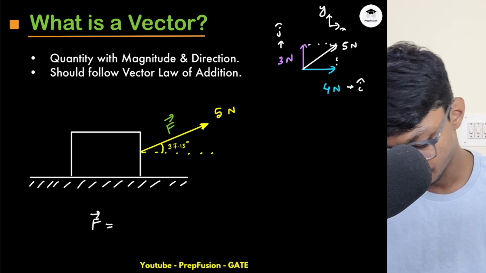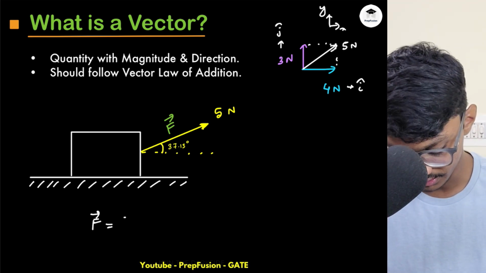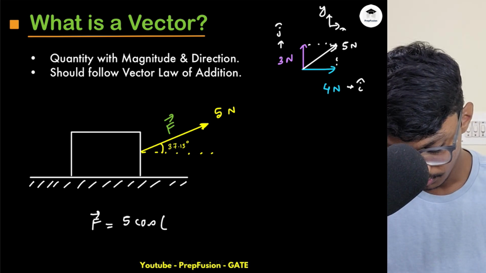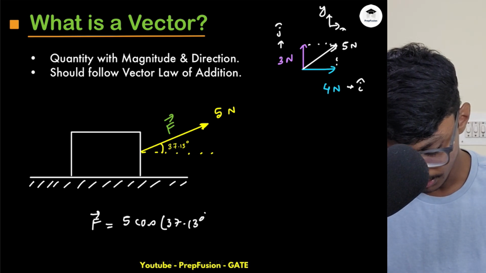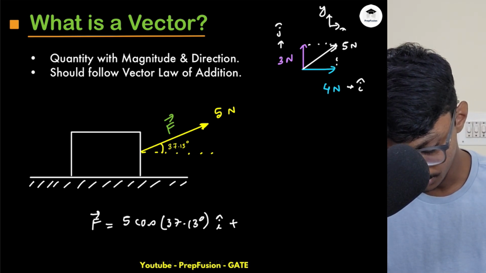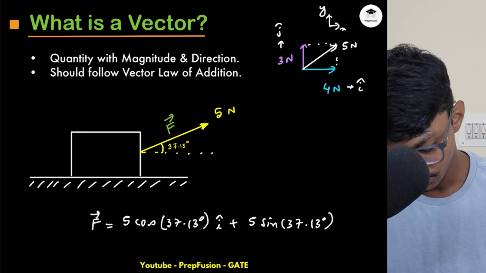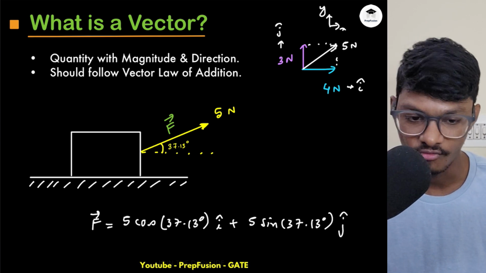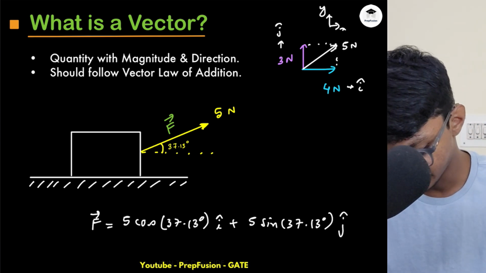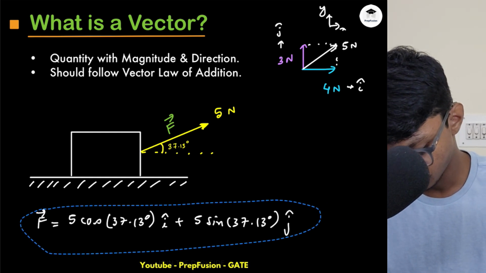So I can write this force vector as 5 cos 37.13 i cap plus 5 sin 37.13 j cap.